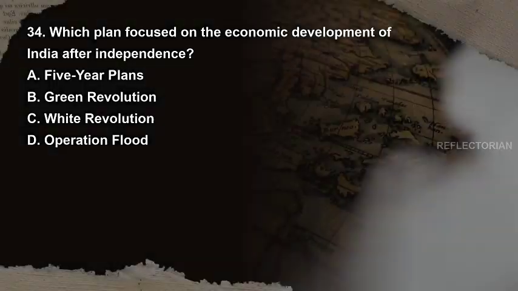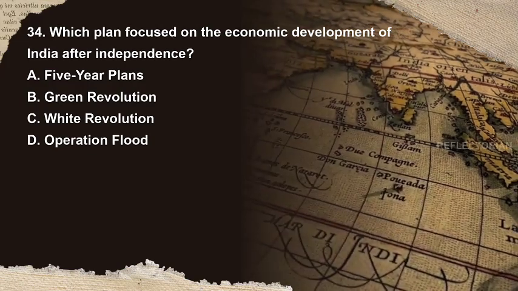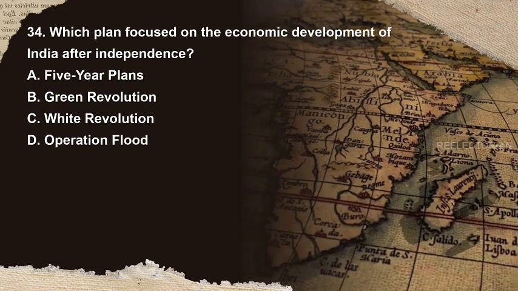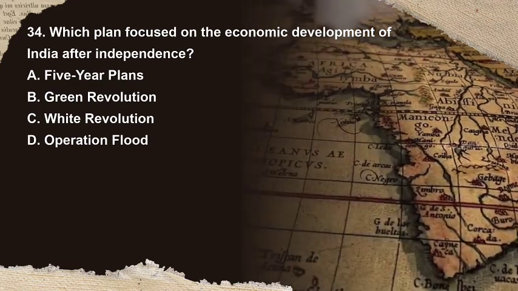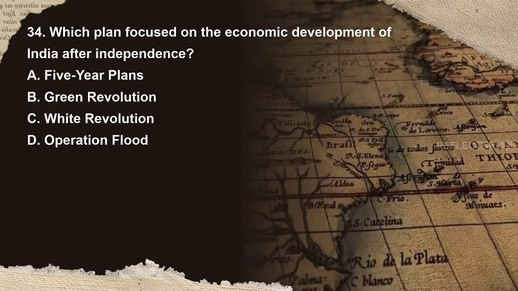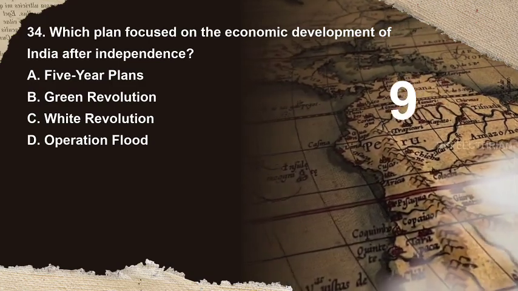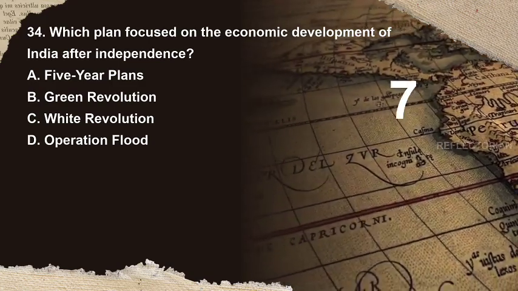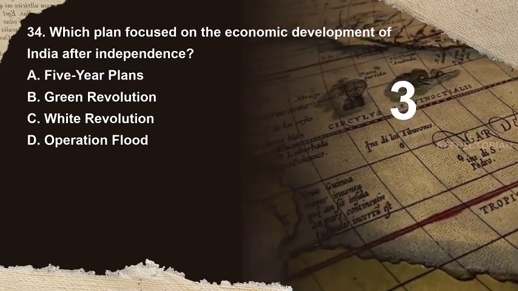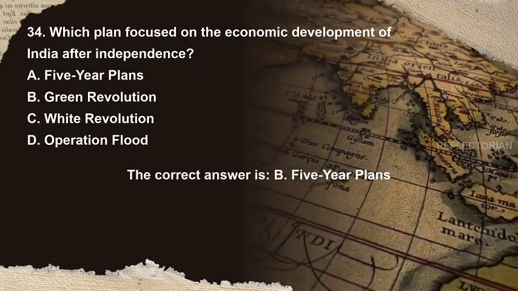Pokhran. Question 34. Which plan focused on the economic development of India after independence? Options are A. Five-year plans, B. Green Revolution, C. White Revolution, D. Operation Flood. You have 10 seconds to answer. The correct answer is A.